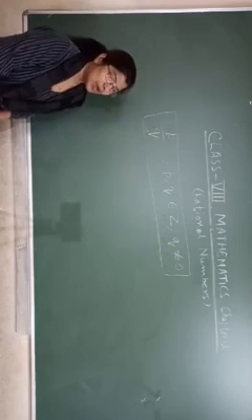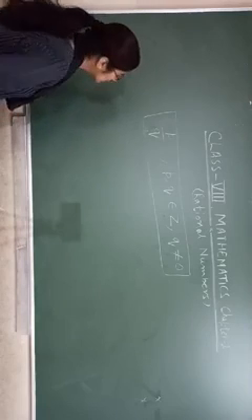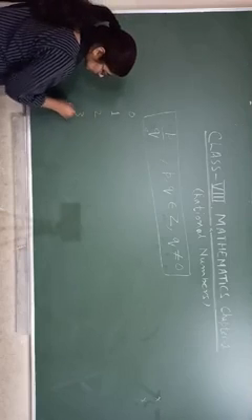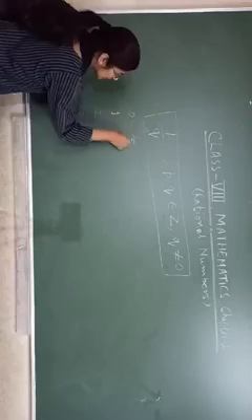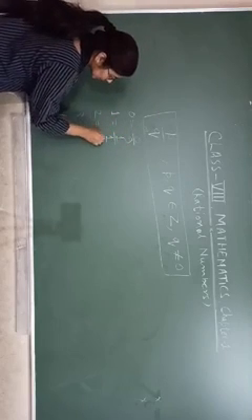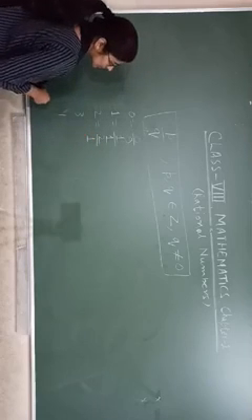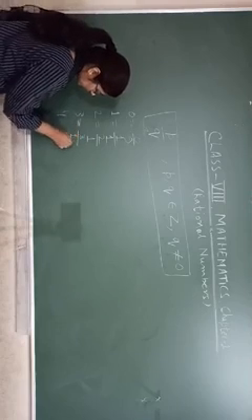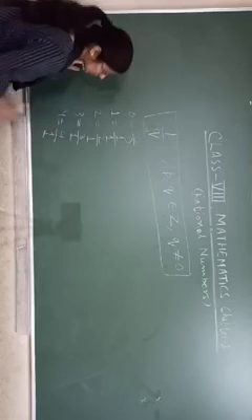Suppose you have whole numbers starting with 0: 0, 1, 2, 3, 4, like that. So 0 we can write as 0 upon 9. 1 we can write as 1 upon 1. 2 we can write as 2 upon 1. 3 we can write as 3 upon 1. 4 we can write as 4 upon 1.